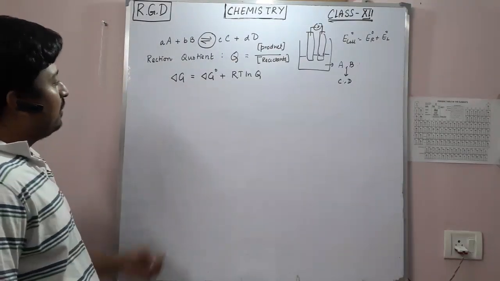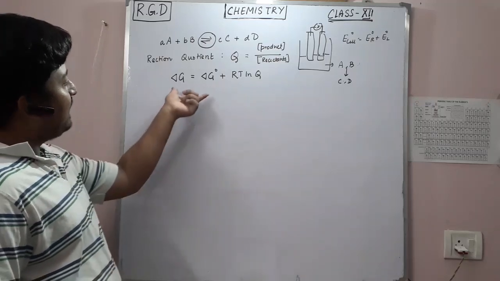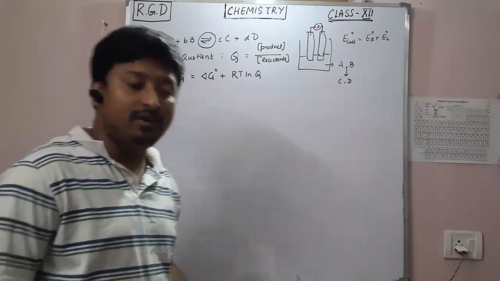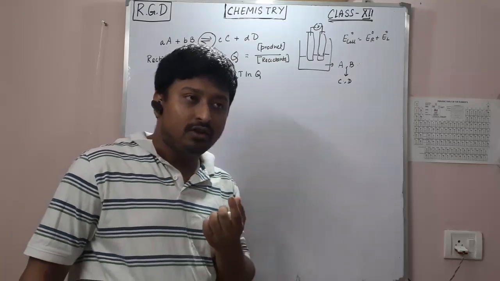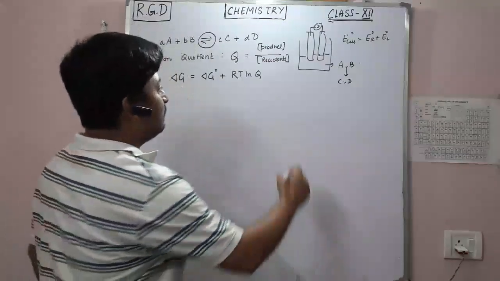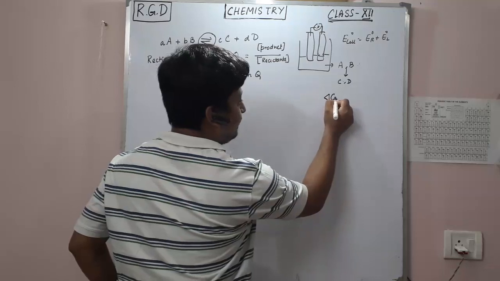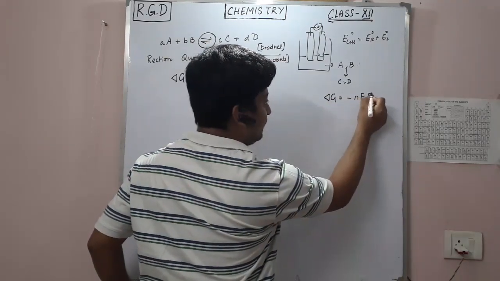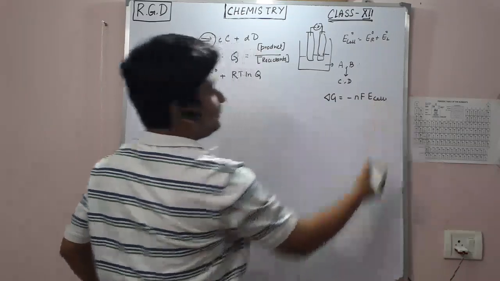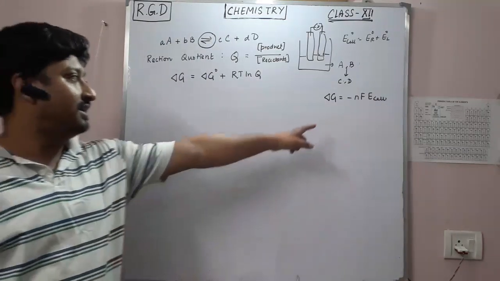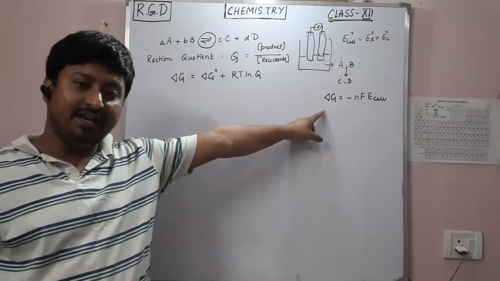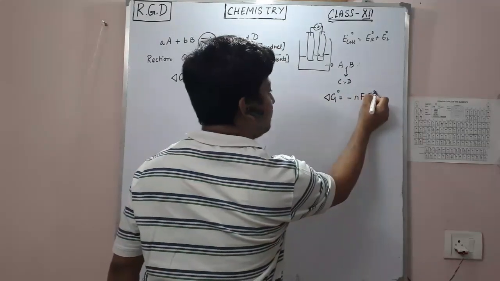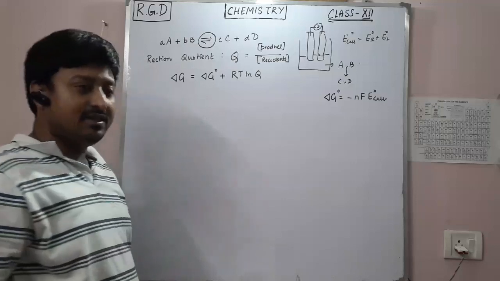Now we know how this delta G is related to the cell potential, the EMF. We know that delta G is minus nF E cell, right? At standard state, delta G0 is minus nF E0 cell.